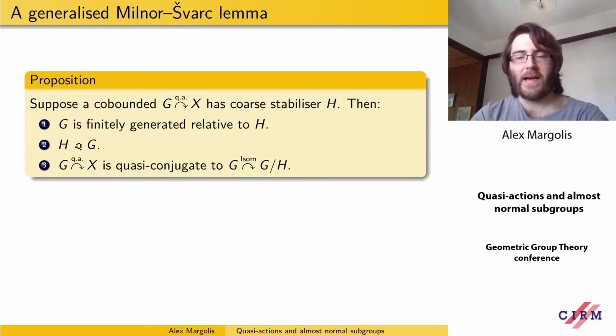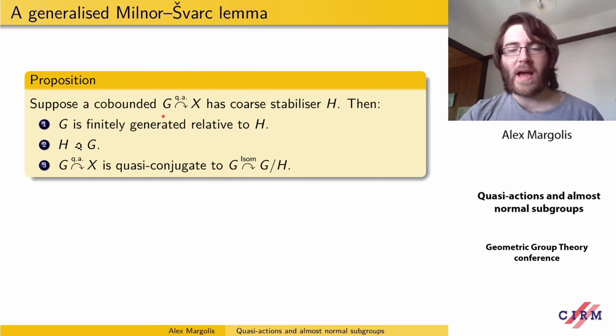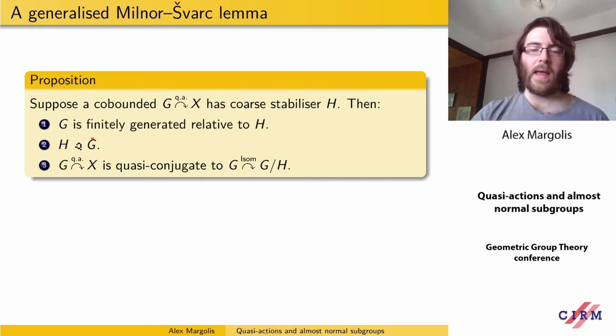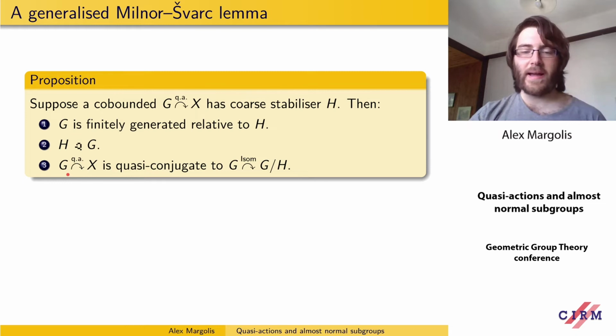One of the nice things about discretizable quasi-actions, discretizable spaces, is that if we have a cobounded quasi-action on X with a coarse stabilizer H, then we have the following analog of the Milnor-Schwarz lemma. The group G is finitely generated relative to this subgroup H, H is an almost normal subgroup of G, and the quasi-action of G on X is quasi-conjugate to the isometric action of G on the quotient space.